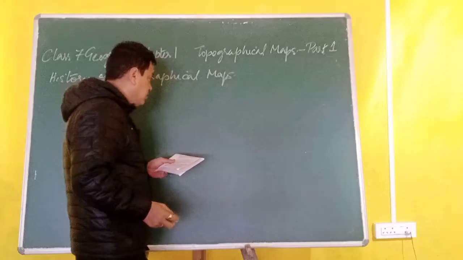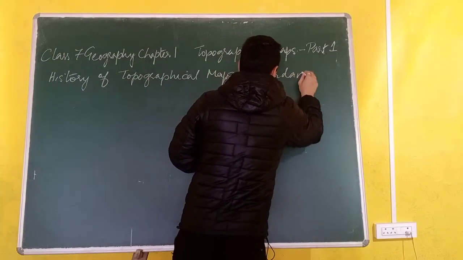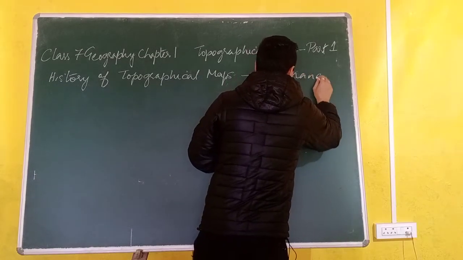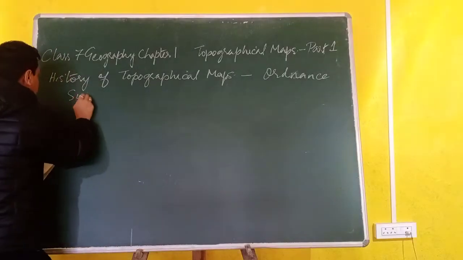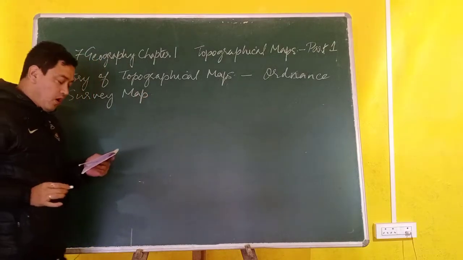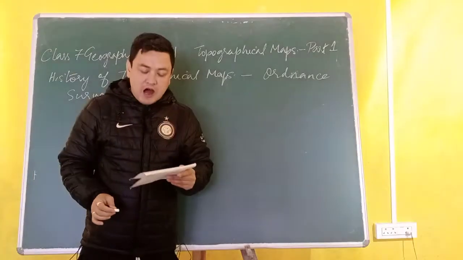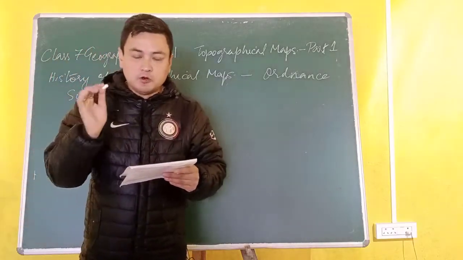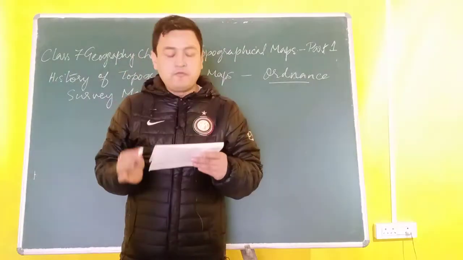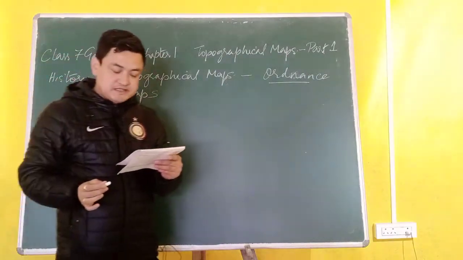Topographical maps are also known as ordnance survey maps, which were first made for the British Army. Hence the word ordnance is used. These maps were of important value in military campaigns of the British in India.